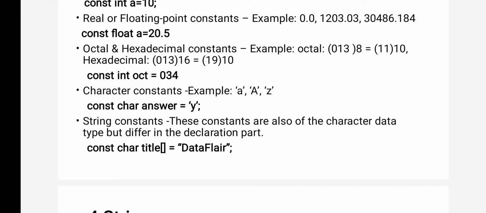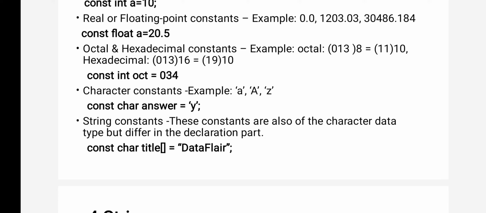See, here I have given const char, and what is the name of the array here? Title. And what is the string constant here? Data flare. I have given data flare, you can give any name, but here you have more than one character, so it is called a character constant.